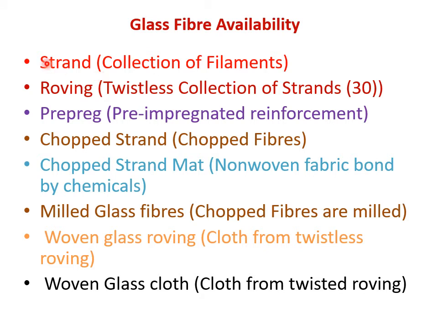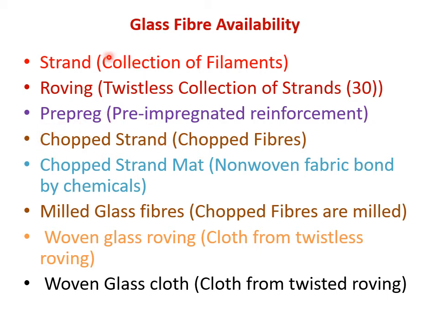So glass fibers are available in the form of a strand. Carbon fiber में जो tow था, that is a collection of filament, right? Here it is called a strand. Strand is again a collection of filament. Roving is a collection of strands. Around 30 strands जब मैं collect करूँगा, I will be able to produce a roving. Pre-preg is pre-impregnated reinforcement. So these things we'll be discussing later.